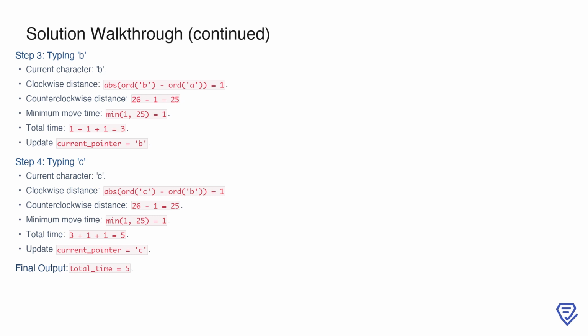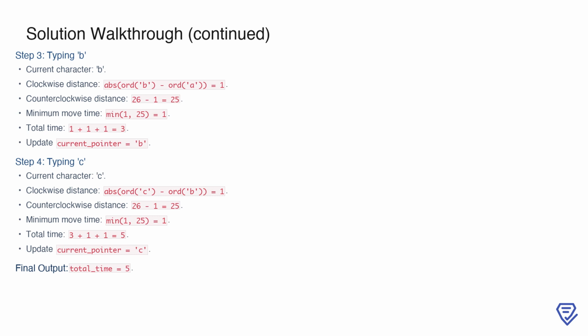Now, we type the next character, B. The clockwise distance from the current pointer at A to B is 1, and the counterclockwise distance is 25. The minimum move time is the smaller of these 2 values, which is 1. Adding the 1 second required to type the character, the total time becomes 3. The pointer is now updated to B.